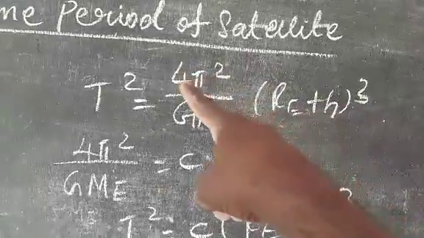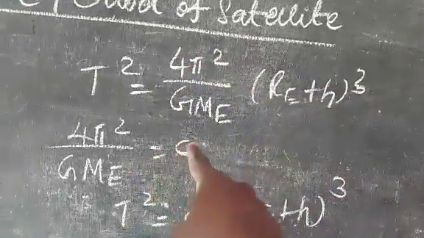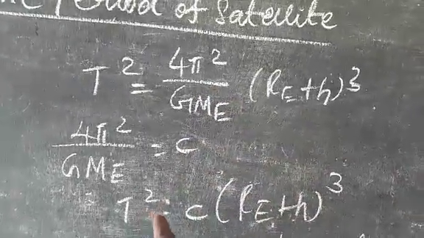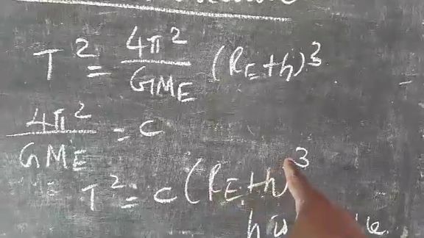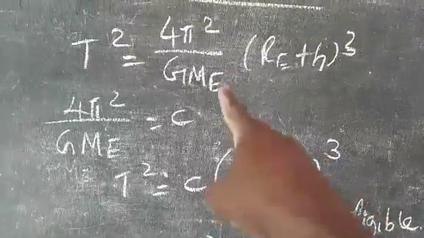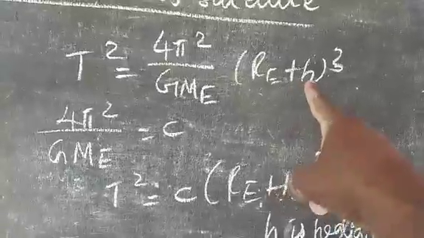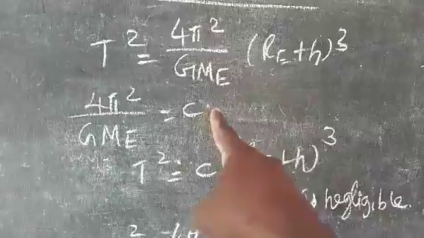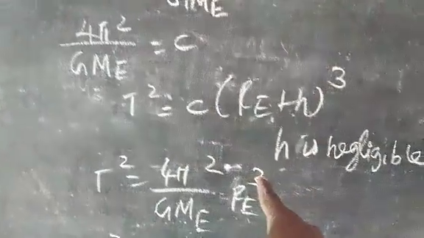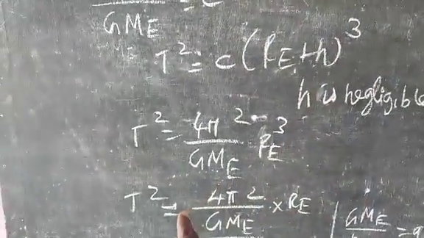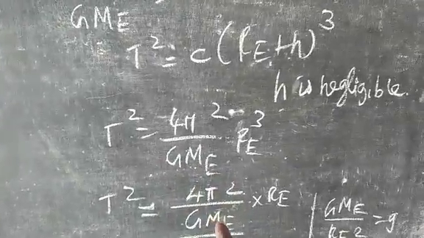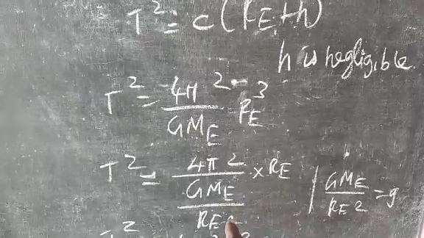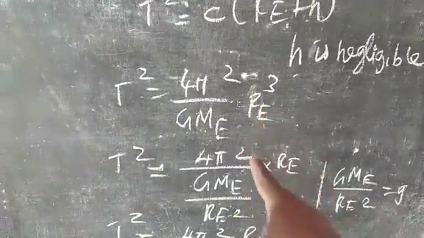In this equation, 4 pi square by G Me is a constant C. So substitute this value in the equation: time period T square is equal to C (Re plus h) the whole cube. From this equation, h is small and negligible. So T square is equal to 4 pi square by G Me times Re cube. Rearrange this equation: T square is equal to 4 pi square by G Me by Re square into Re, that is, Re square in the denominator comes to the numerator as Re cube.